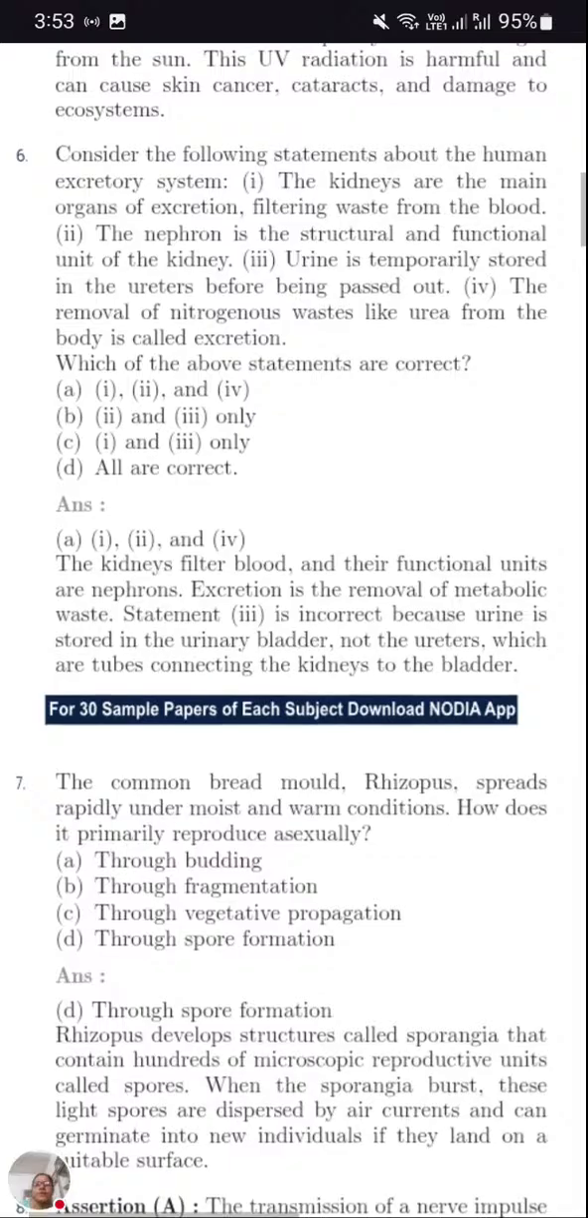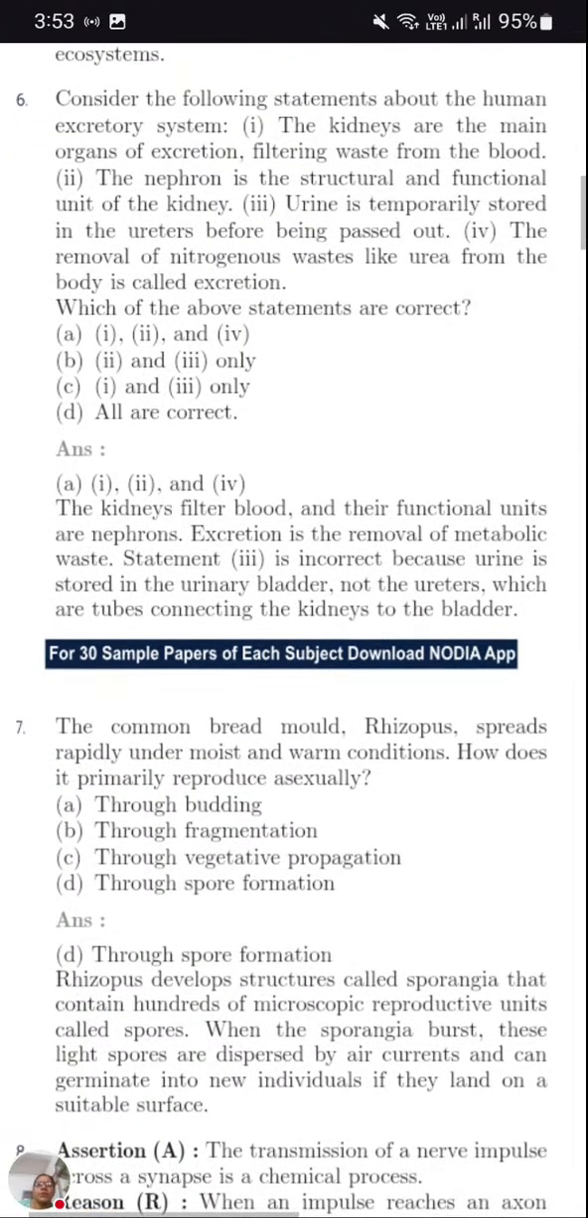Now the next, sixth question. Consider the following statements about the human excretory system. Kidneys are the main organs of excretion, filtering waste from the blood. Nephron is the structural and functional unit of the kidney. Urine is temporarily stored in the ureters before being passed out. See here, this is the wrong statement. Urine is stored in the urinary bladder, it's not the ureter. The removal of nitrogenous waste like urea from the body is called excretion.